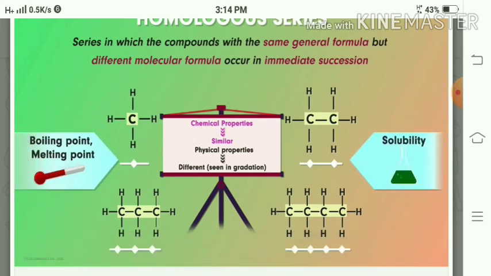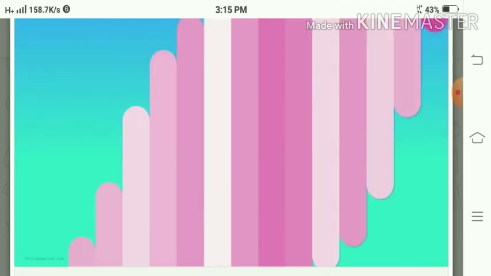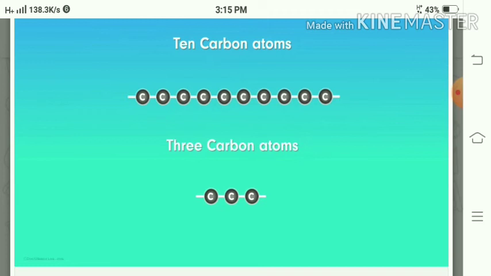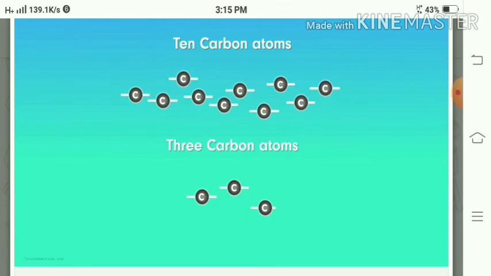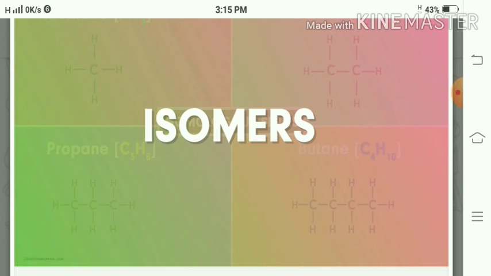Now, what about boiling point, melting point and solubility? Their melting point and boiling point increase with increase in carbon. Now we will see the 10 carbon atoms. Now, for the homologous series compounds methane, ethane, propane and butane, we can write their structural formulas in this way. Now isomers.